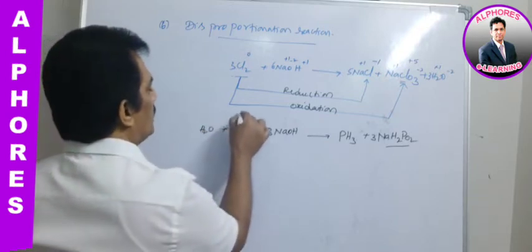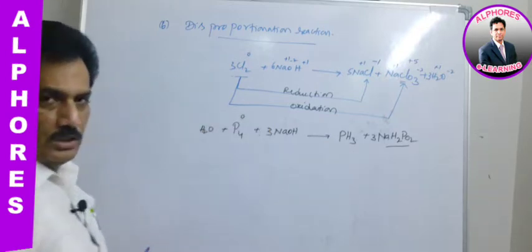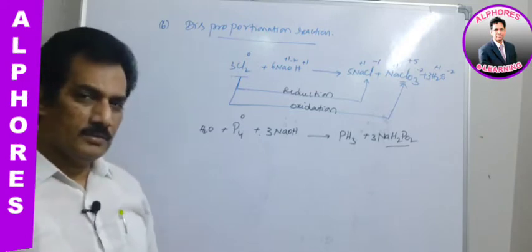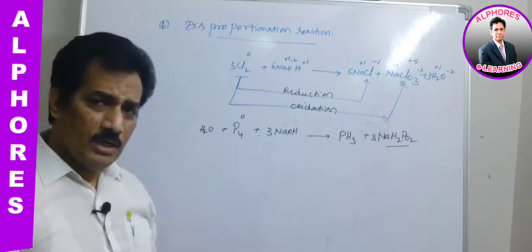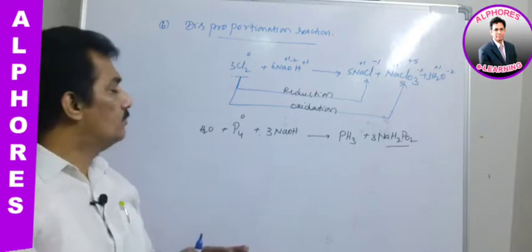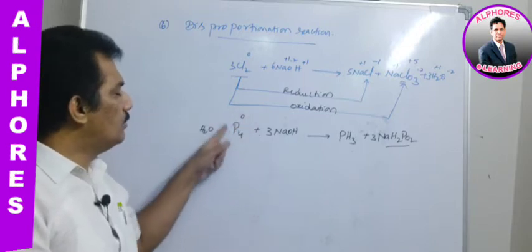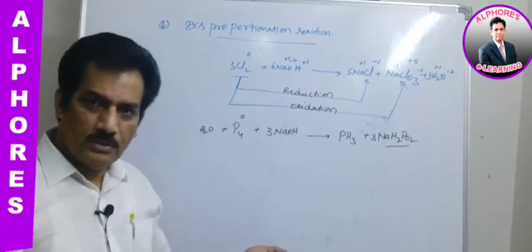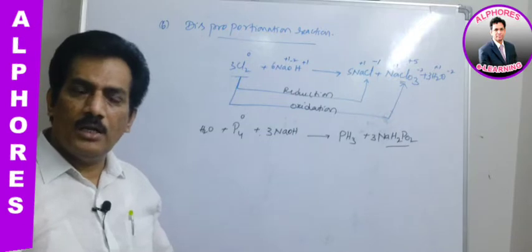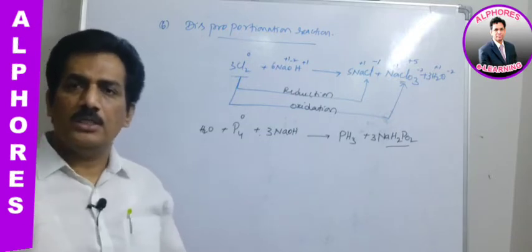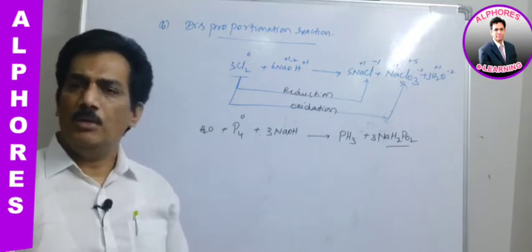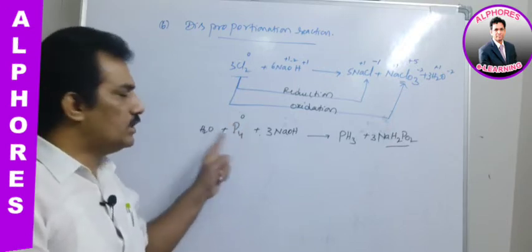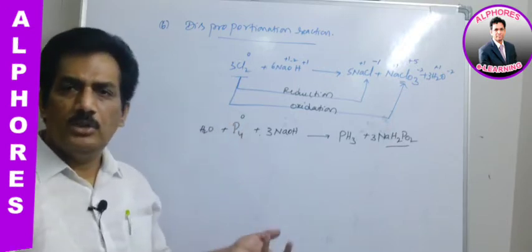Just observe, this is 0 in oxidation state. Why is it 0? Because phosphorus is in elemental state. How do we know? All the atoms present in the molecule are from the same element. So when they are not in combining form with other elements, it is said to be in elemental form. In elemental form, oxidation states are 0.